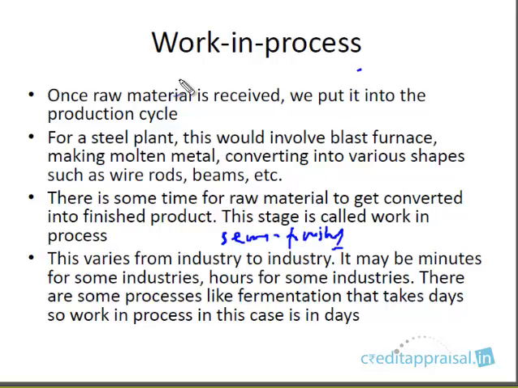So if you visit the factory premises as on a date, say for example, 31st March, on that day you're going to find some raw material in the stock. This is untouched raw material. The company didn't use this raw material in the production process. Then there will be some finished goods in the godown. These are goods that are completed but not yet sold. And then there will be something called semi-finished product, work in progress. This is neither pure raw material, nor is it completely converted into finished goods. This is the in-between stage, and this varies from industry to industry.